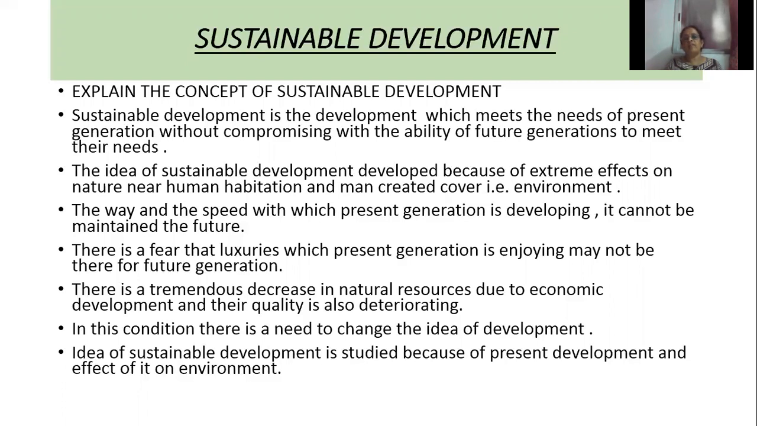So we are developing very fast. The way and the speed with which the present generation is developing cannot be maintained in the future. Why? Because the natural resources will get exhausted. The present generation is achieving development with the help of natural resources, and very fast. If this condition goes on, then the future generation cannot maintain the development, because the natural resources will get exhausted.